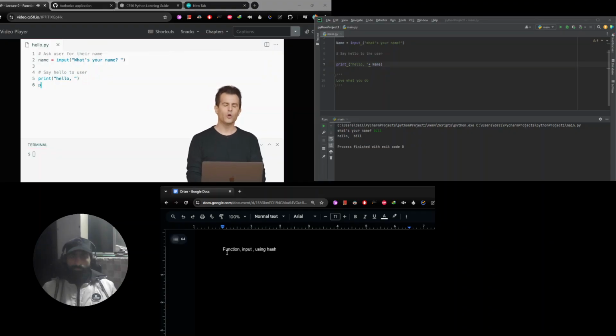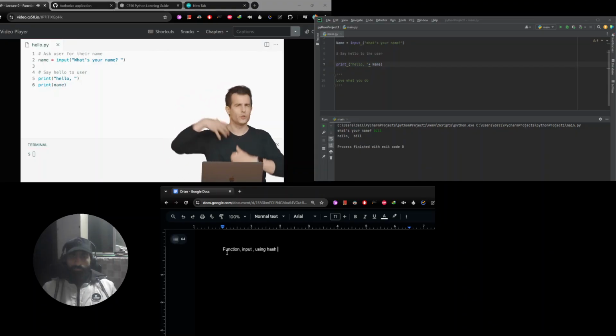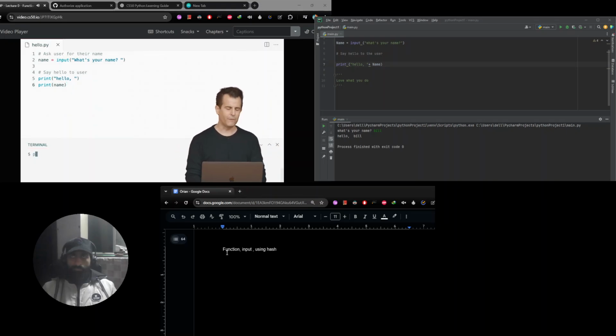Let me rewind a little bit and go back to that earlier version where I wasn't really sure how to solve this problem. So I was using print once to print out just the hello and the space and the comma. And then I used print again to print name. That, strictly speaking, wasn't bad, but there was this visual side effect that I just didn't like. It just looked ugly to have these two lines of text separate from one another. But there's another way to fix this.